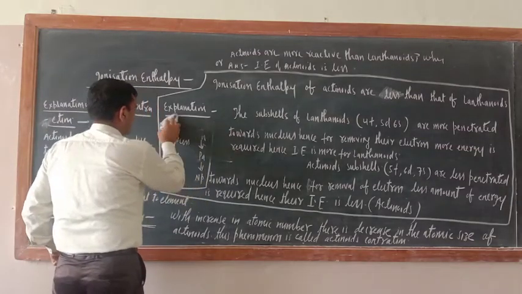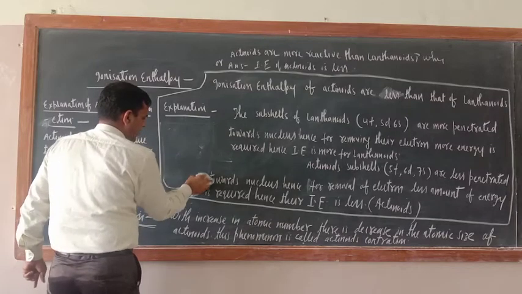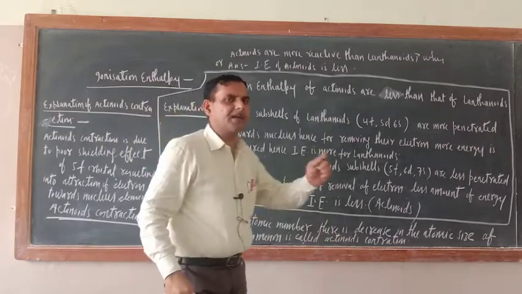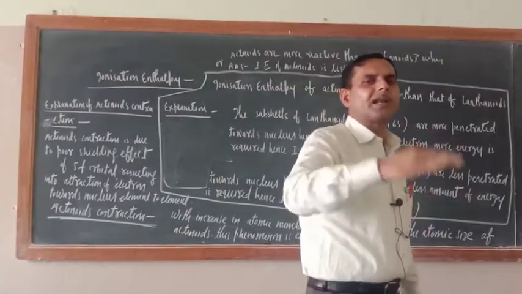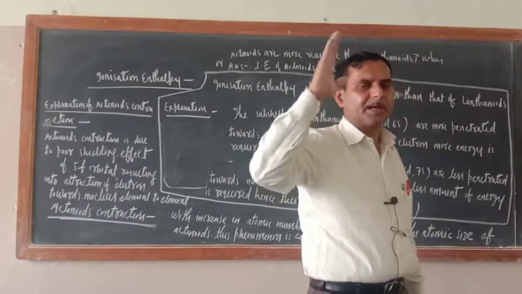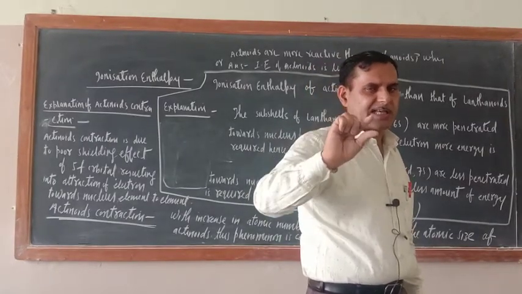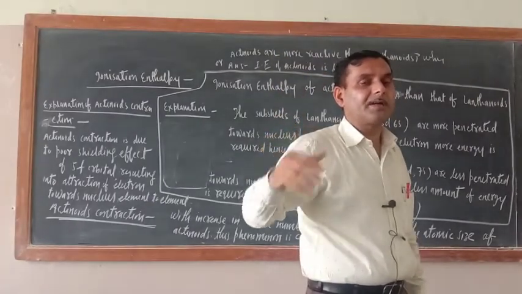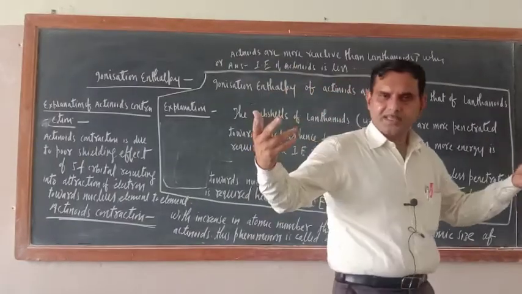I am deleting this because I already wrote the answer for this question. My purpose is to first understand element to element. What is the meaning of element to element? It means moving from one element to another element. So when we move from one element to another in the case of lanthanides, contraction is less, while in the case of actinides, contraction is more. So the obvious answer is there.